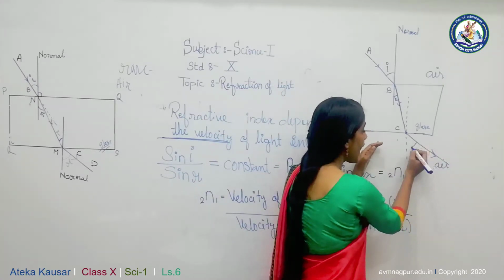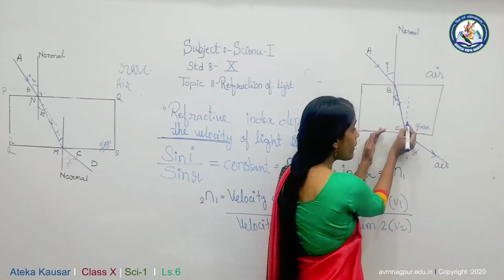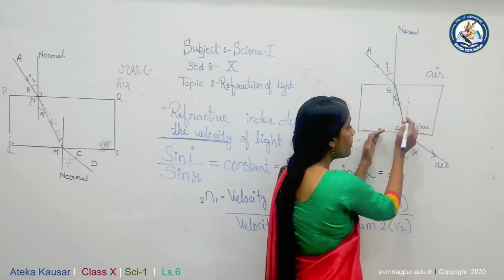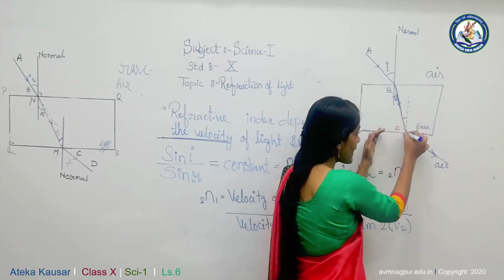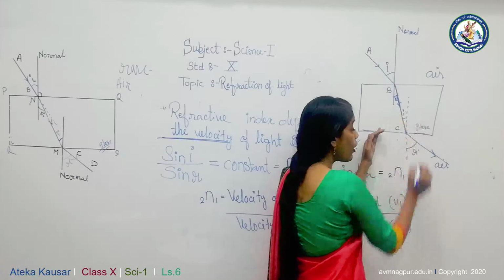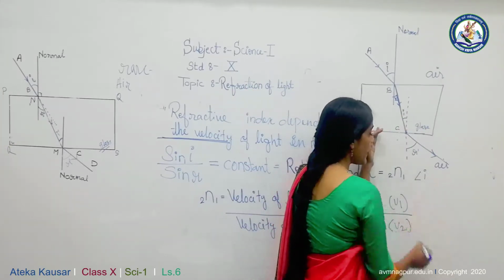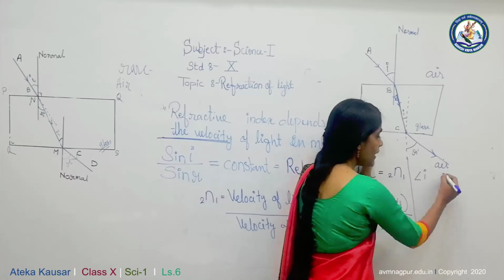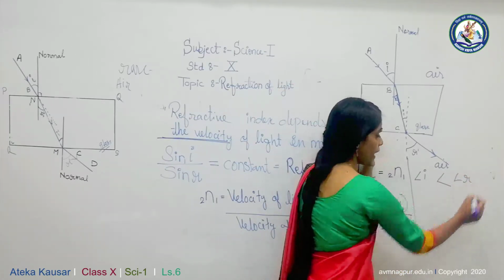Here the angle of refraction is R dash, and the angle of incidence, between the normal and the incident ray, here this ray acts as an incident ray, is I. Now you can see that here the angle of incidence is much less than the angle of refraction.